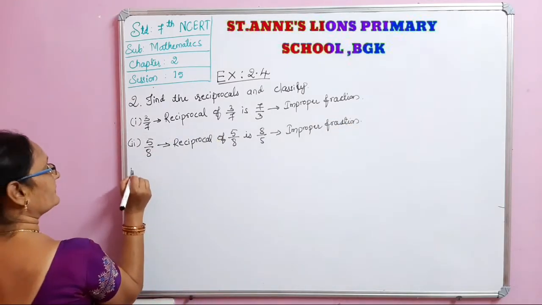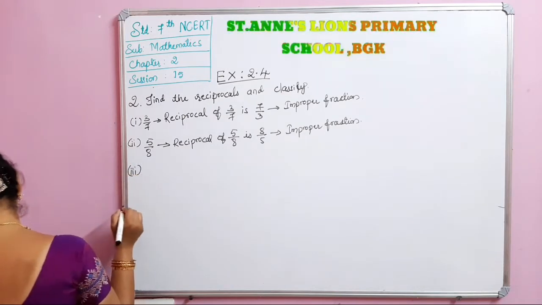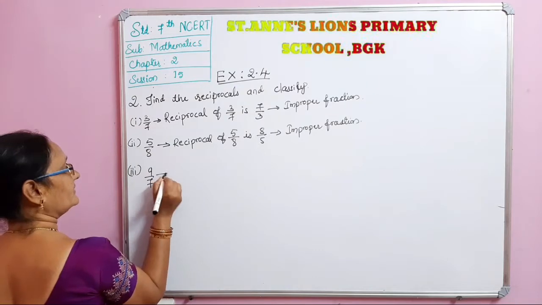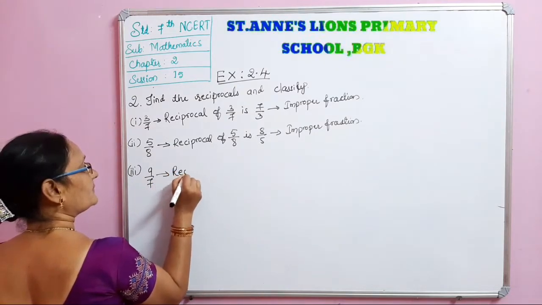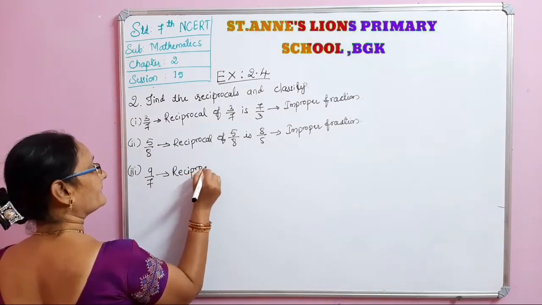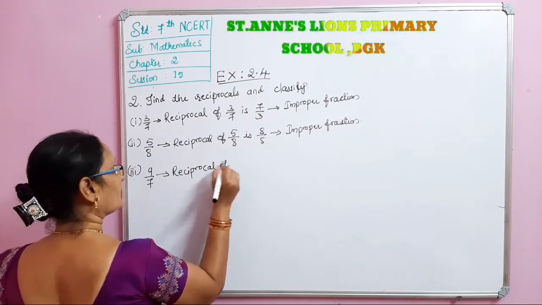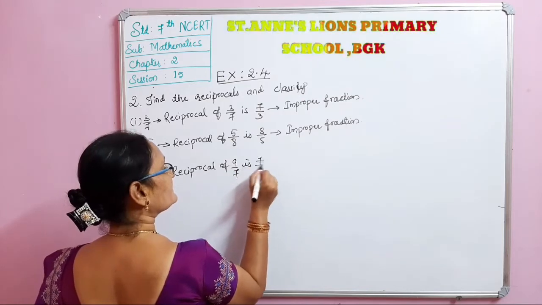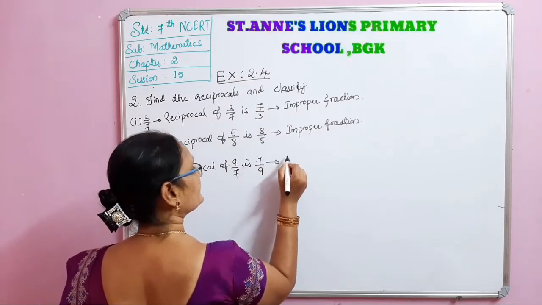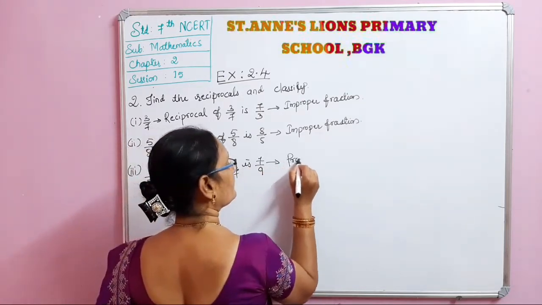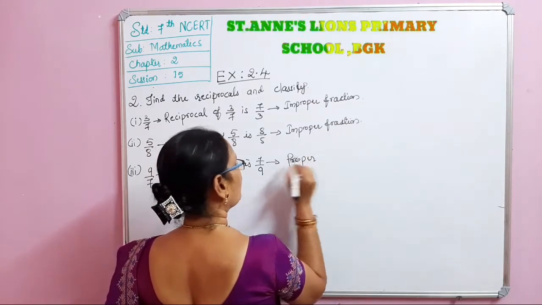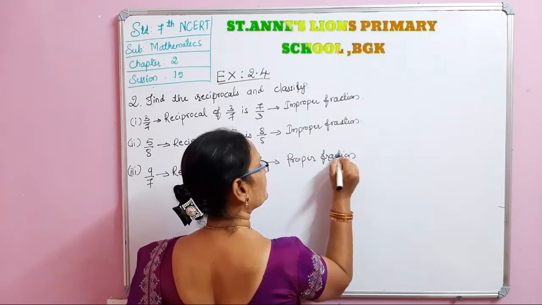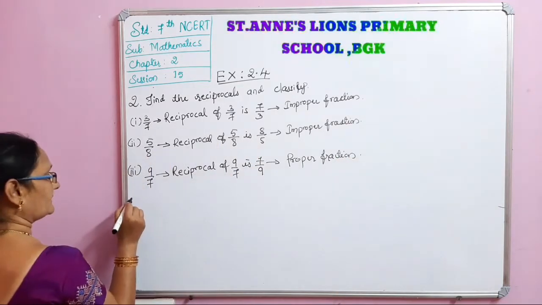Then the third one, 9 by 7. The reciprocal of 9 by 7 is 7 by 9. This is a proper fraction because the numerator is smaller than the denominator. So it is a proper fraction.